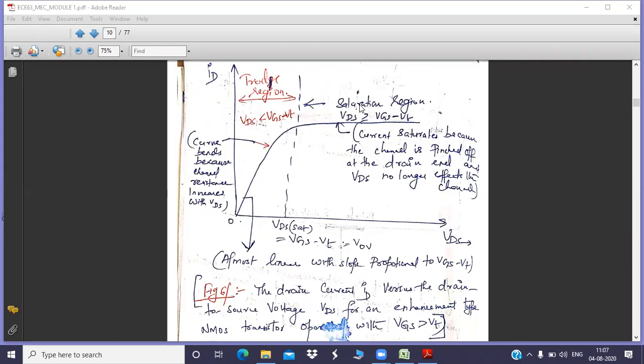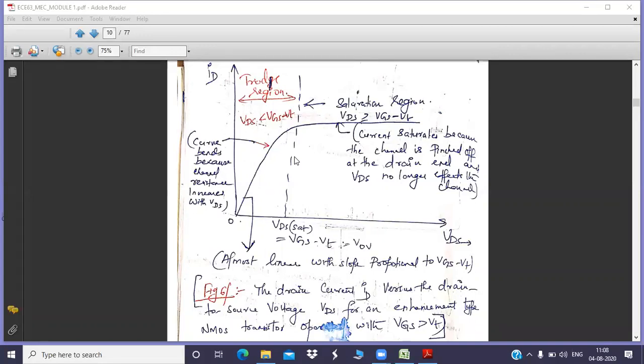Earlier you had a uniform channel throughout, but what happened is you increased the VDS voltage beyond a particular value. That value is VGS minus VT, which is nothing but your overdrive voltage. What is VT? VT is the threshold voltage. If you maintain the voltage below this particular voltage, you have the triode region, where the current is almost proportional. But if you increase the voltage beyond the saturation voltage VDS, whose value is VGS minus VT, then you are out of control. You can't control your current flow through the MOSFET.